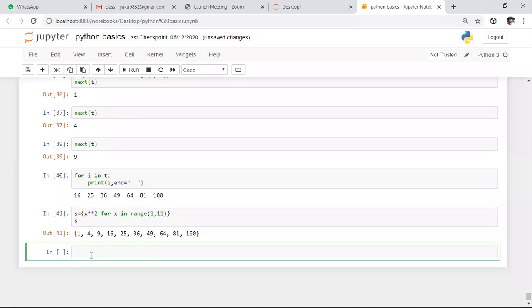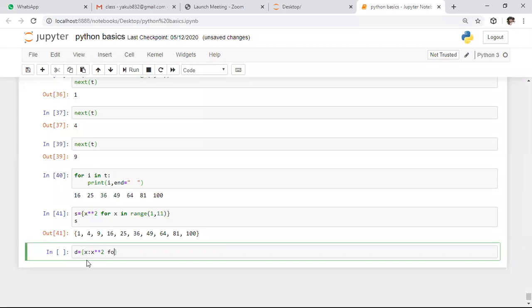So here it is the set which is created dynamically by using basic comprehension. After this, I want to create a dictionary by using basic comprehension. How to create this dictionary? Dictionary attributes are also defined in flower brackets only. Initially we need to specify the key. Here I am specifying the key as x. After this we need to specify the expression: we need to square each and every element.